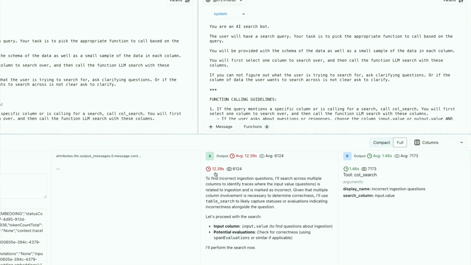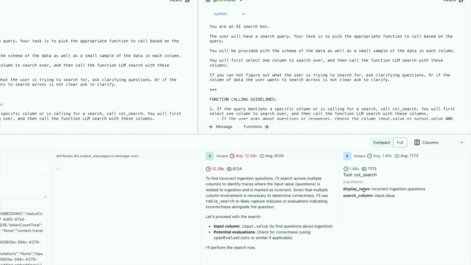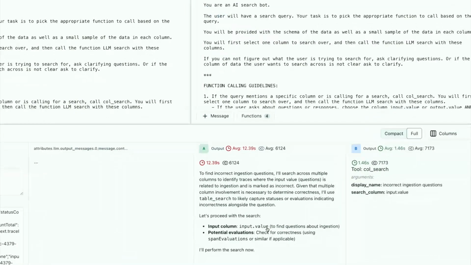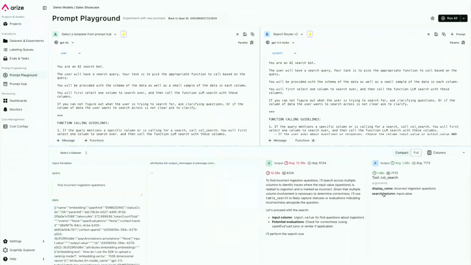Version 1 of my prompt took over 12 seconds, so pretty high latency, but it looks like it doesn't actually call the right tool. It doesn't pass in the right search column value, versus my second version of my prompt, which passes in the right tool calling argument. So you can side by side compare the two different prompts and see how to improve it.